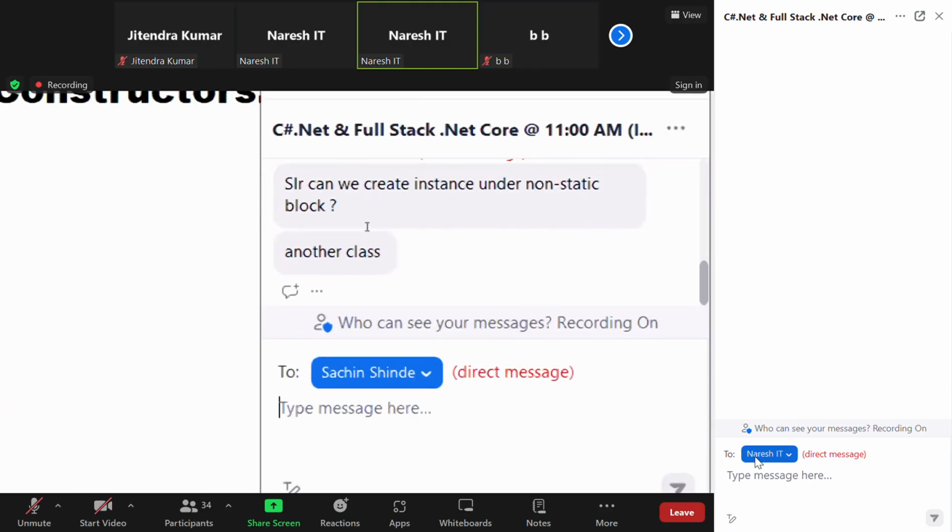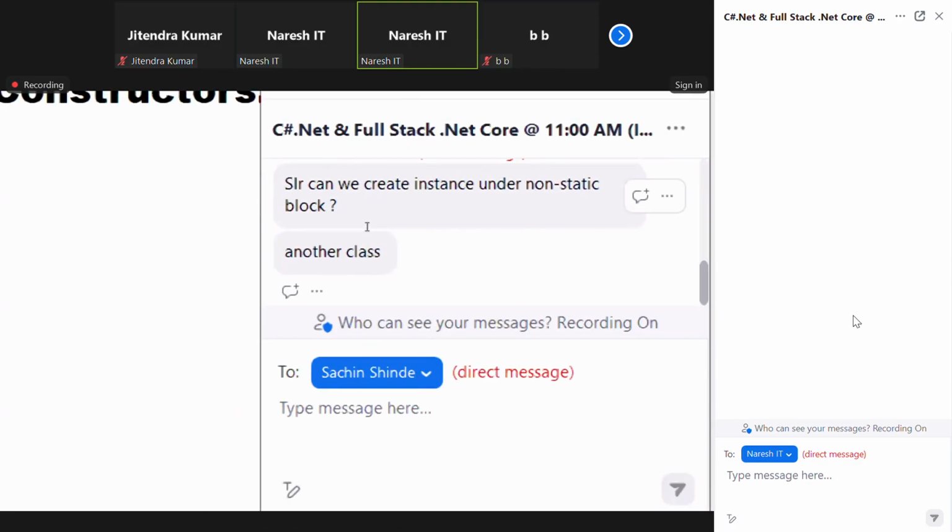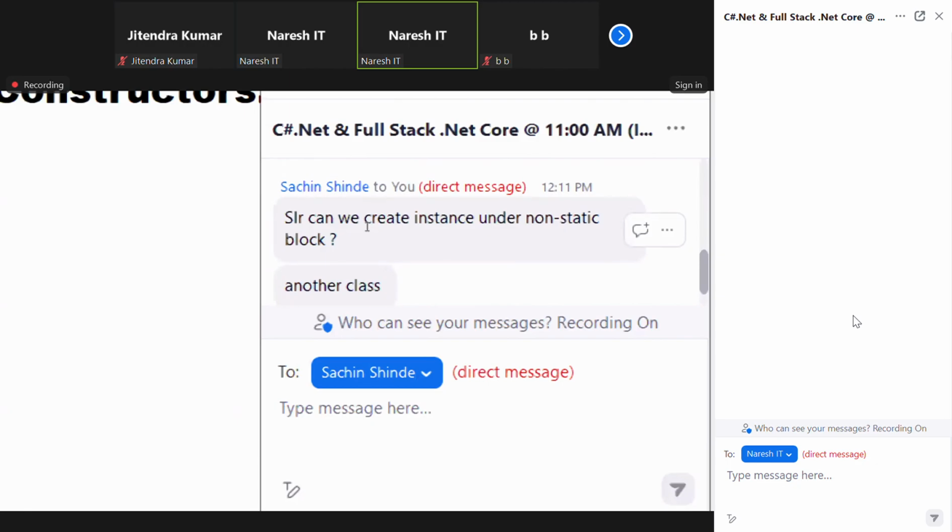You are not following the class at all. On day one, I explained this concept to you. Program class instance: I created a test program and showed you already. On that day itself I explained you can do it in a static block also, and in a non-static block also. Then why are you asking this question now?